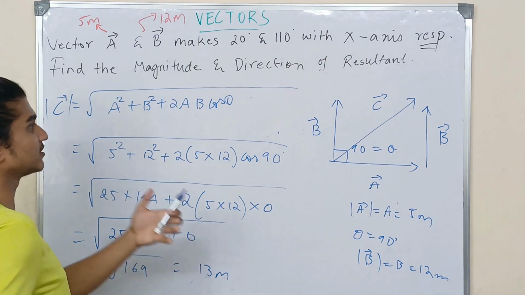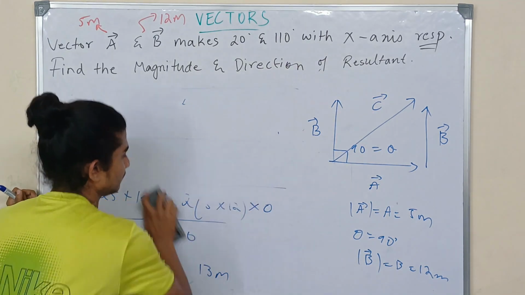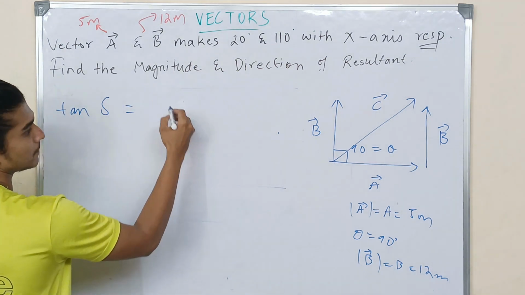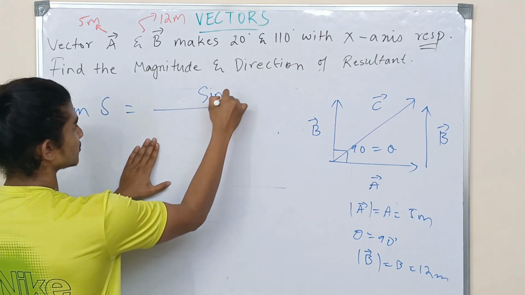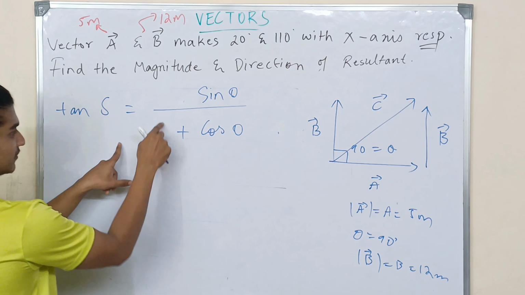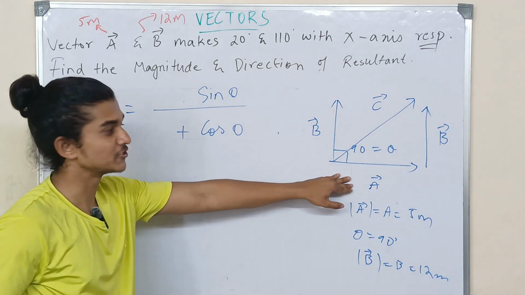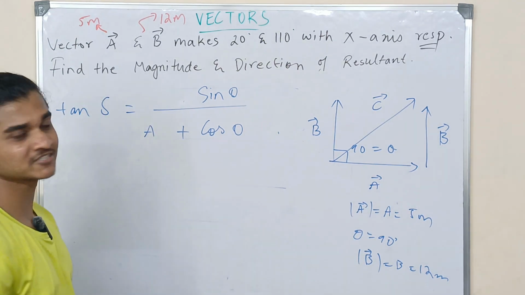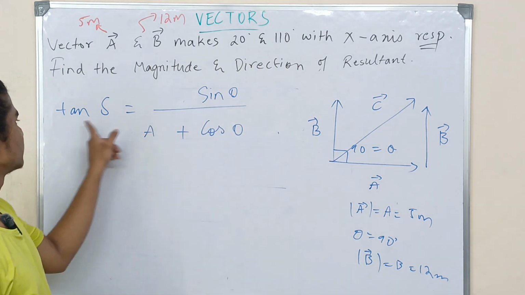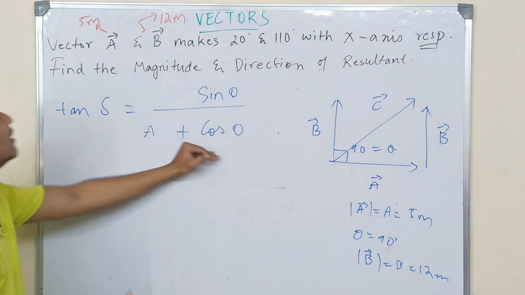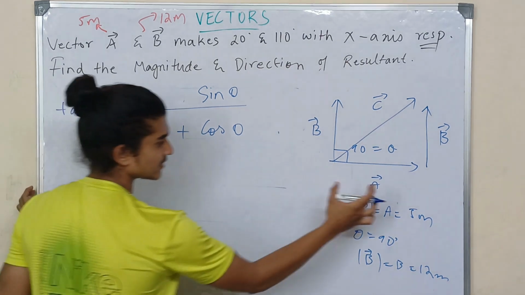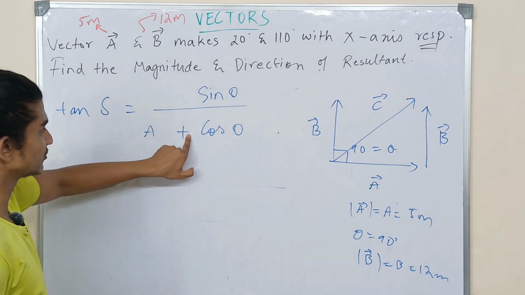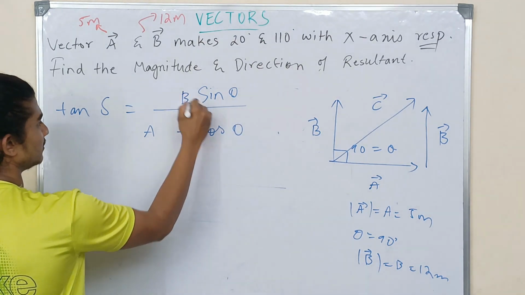Now let us find the direction of this resultant vector. I hope you remember the formula: tan delta equals sine theta by cos theta, where the base vector is always going to be in the denominator added to the cos term. In this case, the base vector is A. That's why I told you to remember it this way, so you don't make any mistake. The coefficient of these two is going to be the remaining one, in this case B, B, B.